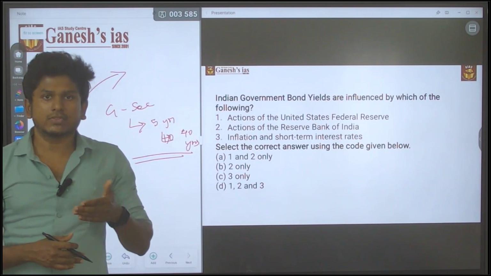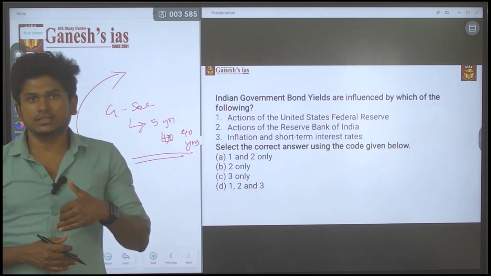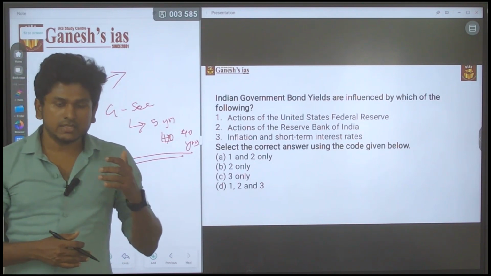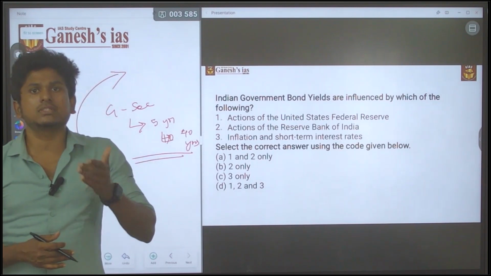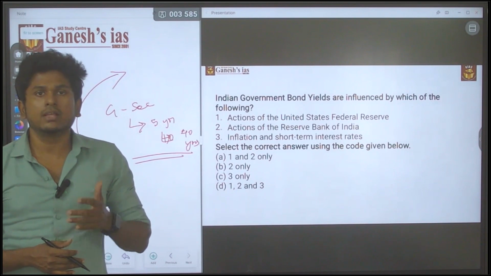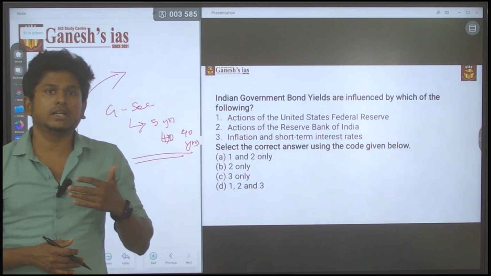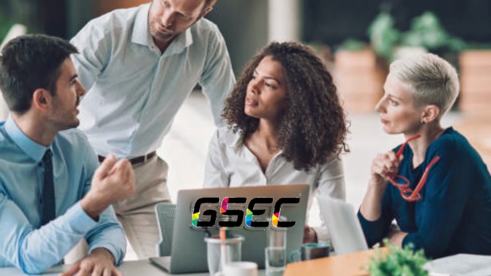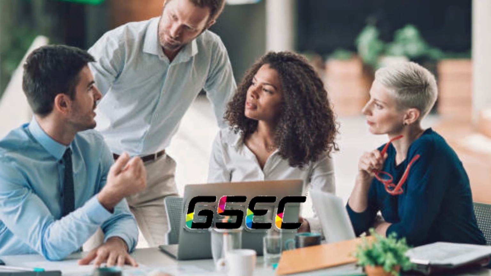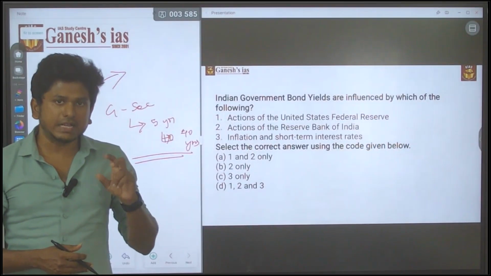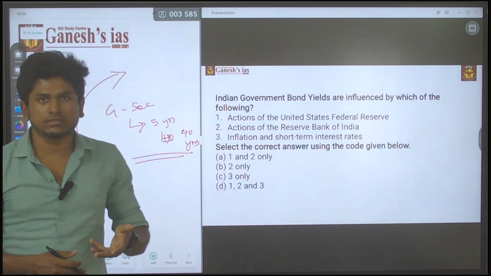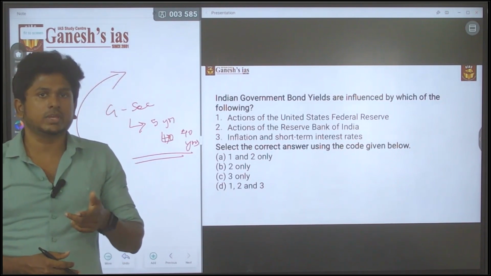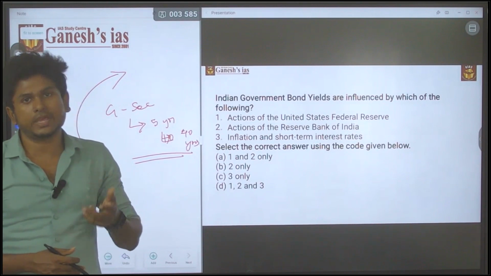That will actually reduce the yield, because there is a lot more demand. So the GSEC holder will sell their government bonds. That also affects the Indian bond yield. It is affected by the RBI action.